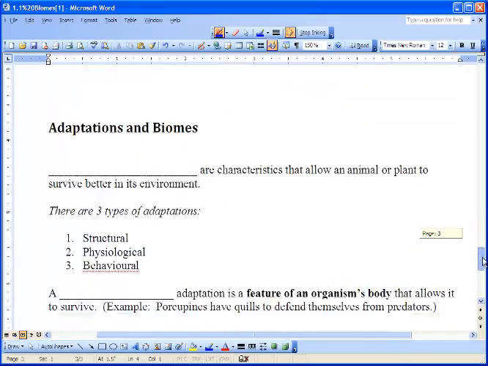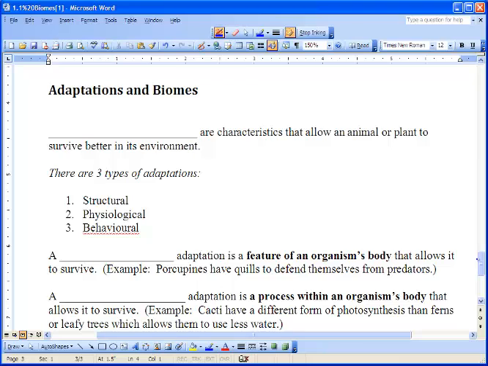Next, we're going to talk about adaptations and biomes. Well, an adaptation is a characteristic that allows an animal or plant to survive better in its environment. Now, this is really interesting because the way an animal adapts is based on its environment. So if the environment changes, the most adaptable animals will survive. And there's three different types of adaptations they can make: structural, physiological, and behavioral.